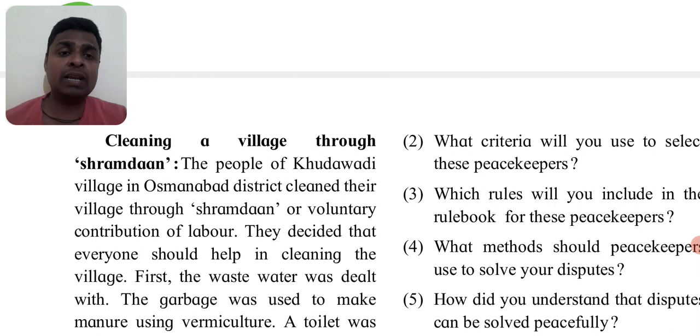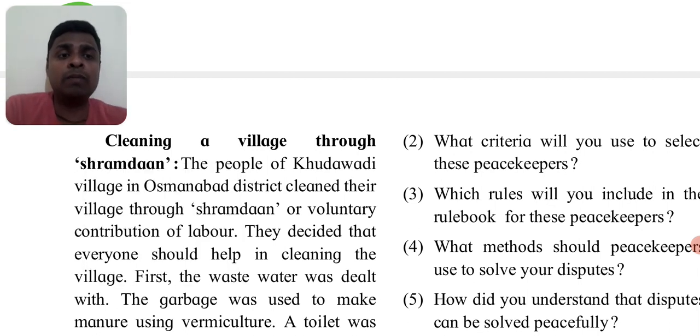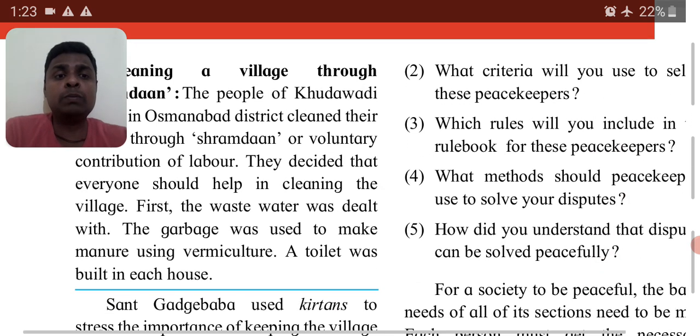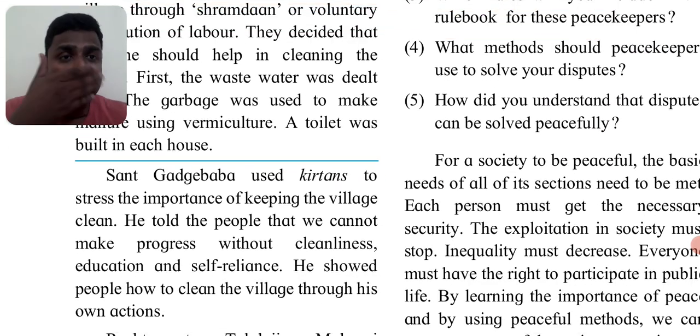Come together, clean the village, make the village a good place to live, avoid diseases. They decided that everyone should help in cleaning the village. First, the wastewater problem was dealt with, and then the garbage problem was solved with the help of vermiculture. So Sant Gadge Baba used kirtans and stressed the importance of cleanliness. He said that we have to keep our villages clean. Then only these problems of diseases could be eradicated. We can stop these diseases by cleanliness.